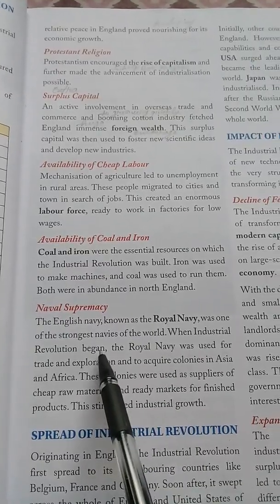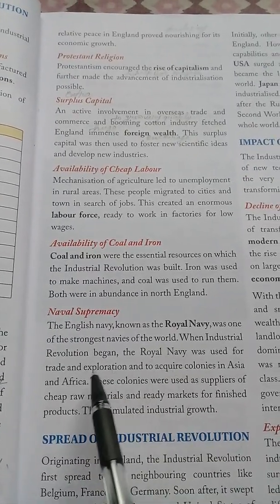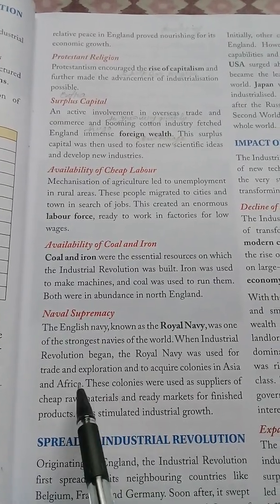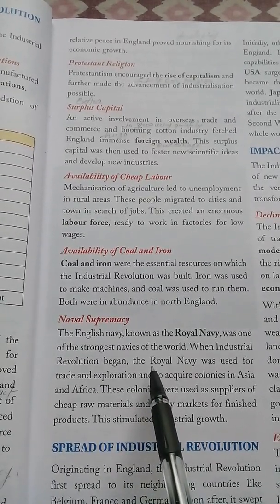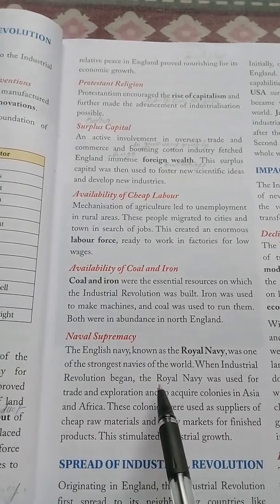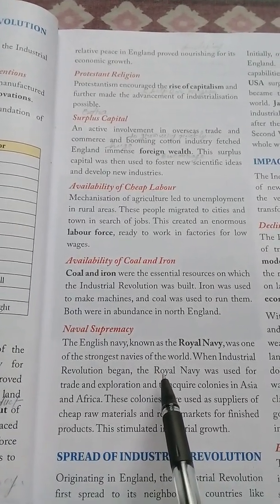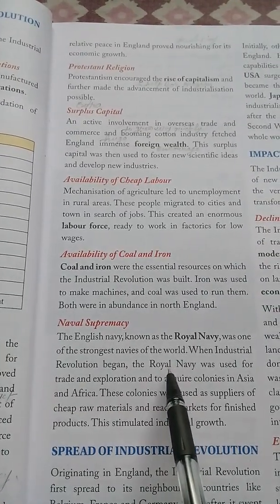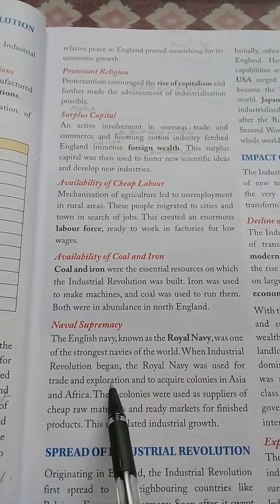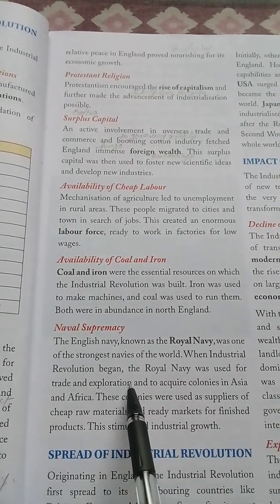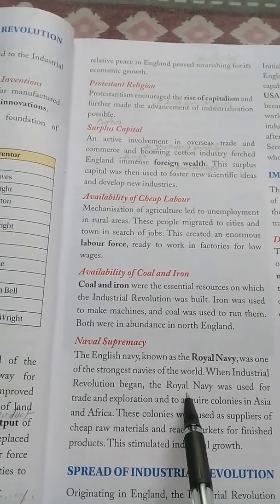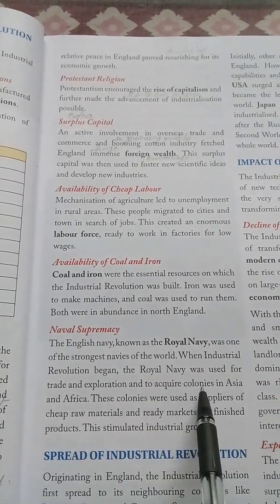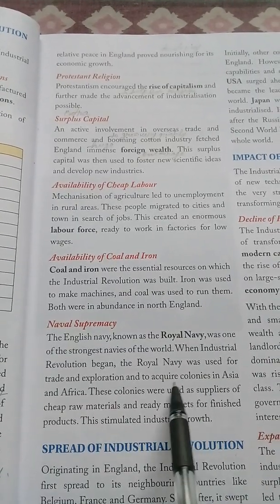When the Industrial Revolution began, the Royal Navy was used for trade and exploration to acquire colonies in Asia and Africa. So the rulers of England used the Royal Navy for protecting their business and the merchants during trade and business. So with the support of the Royal Navy, England opened so many colonies in Asia and Africa.